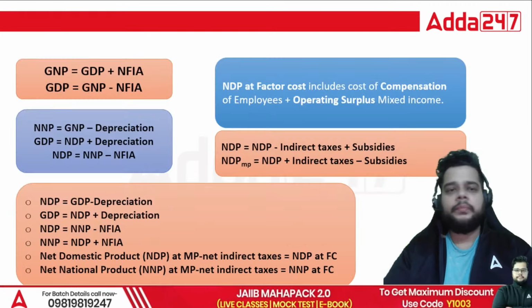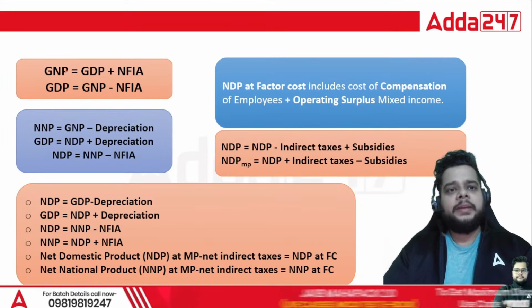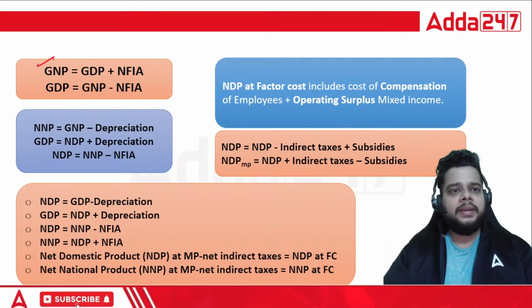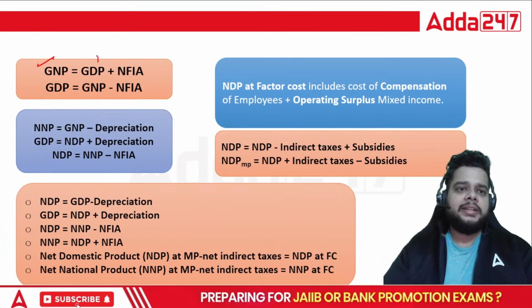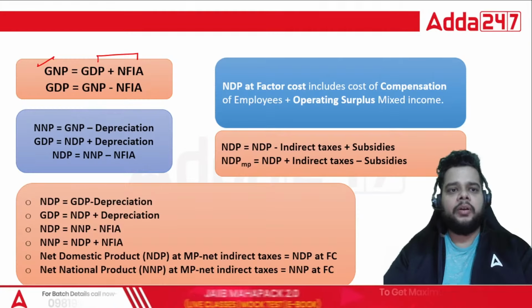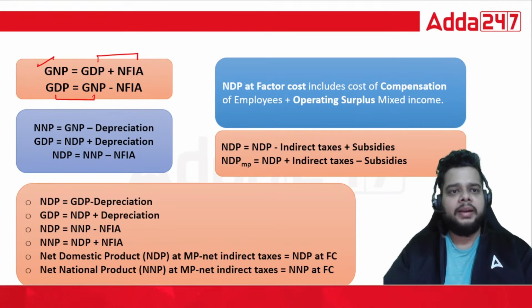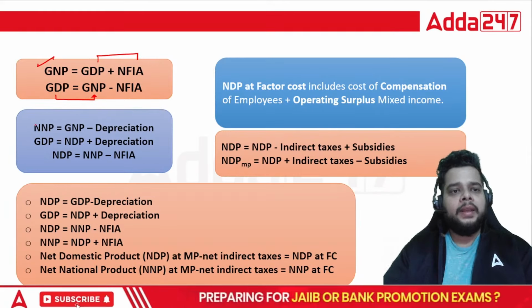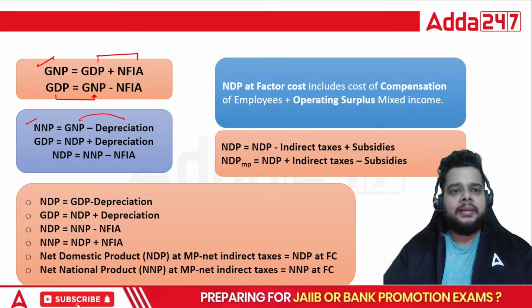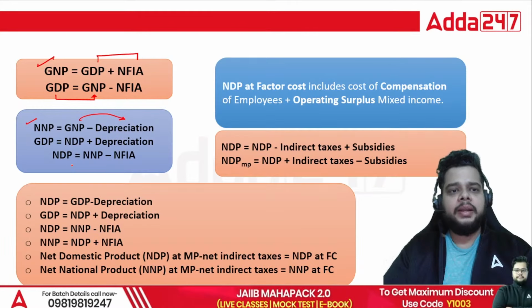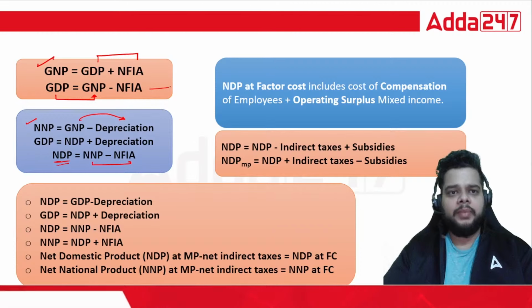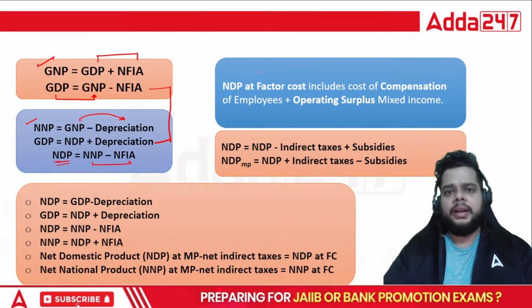Simple. Then GNP GDP, how you can calculate? See, GNP is nothing but addition of GDP and the net factor income from abroad. When we take it on the another side, you can have the GDP's formula in relation with the GNP also. Then NNP is what? GNP minus the depreciation. And similarly, you can have the NDP formula also as NNP minus NFIA from here. These two formulas are correlated, you can say.